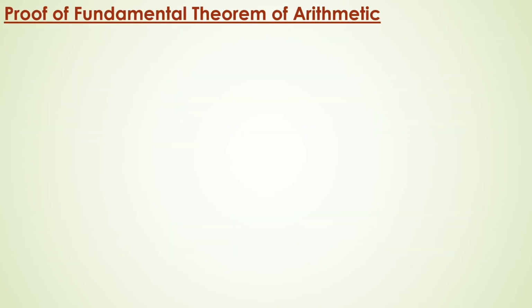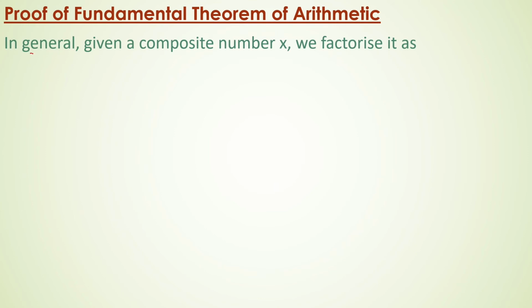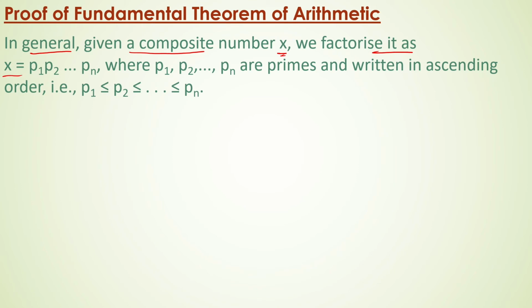Let us see the proof of the fundamental theorem of arithmetic. In general, a given composite number x, we factorize it as x equals p1 into p2 up to pn, where p1, p2, up to pn are primes and they are written in ascending order. That means p1 is less than or equal to p2 and so on up to pn.